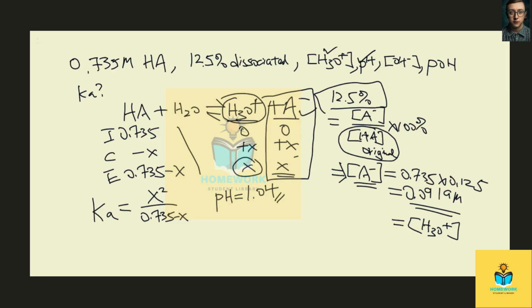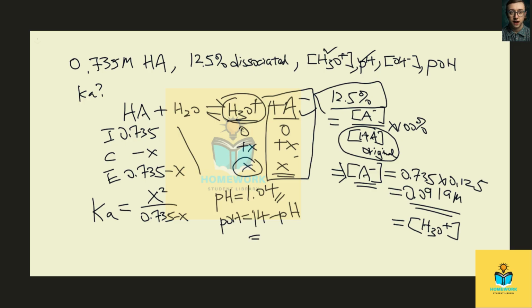The next step will be the concentration of hydroxide ion. First of all, pH plus pOH equals 14. So pOH will equal 14 subtracted by the pH. So we have 14 subtracted by the pH 1.04.